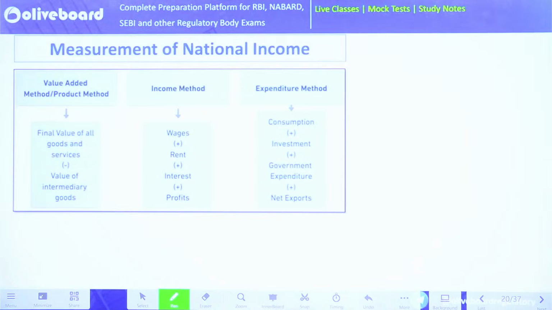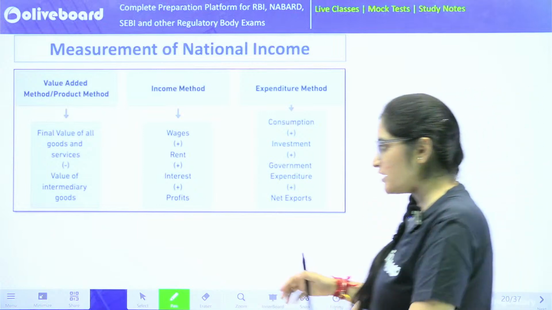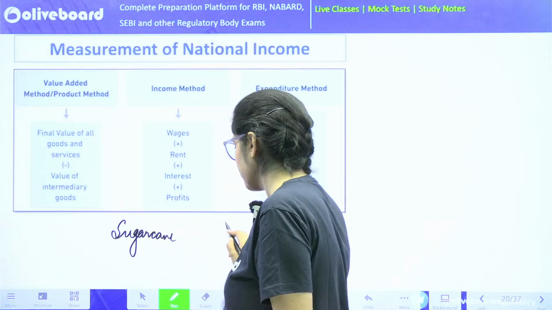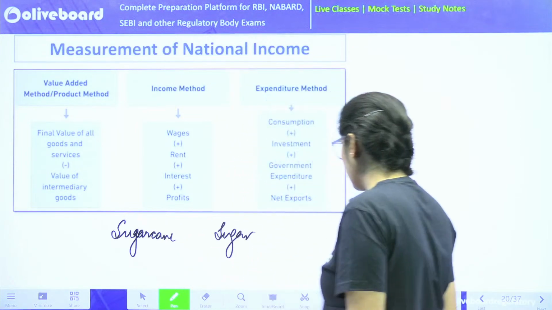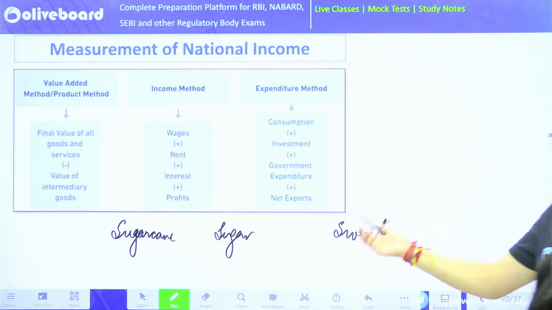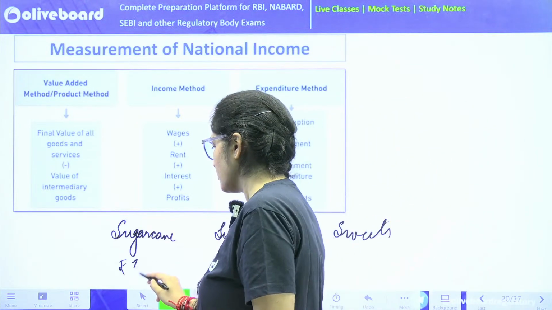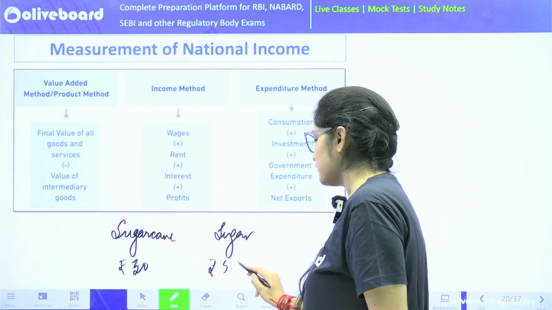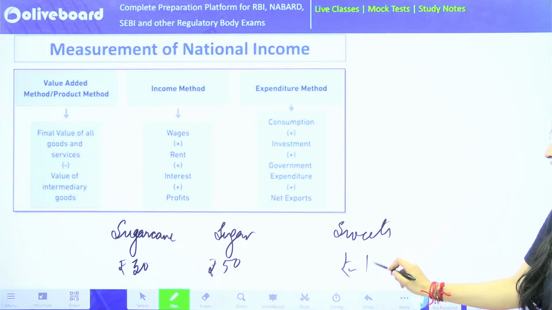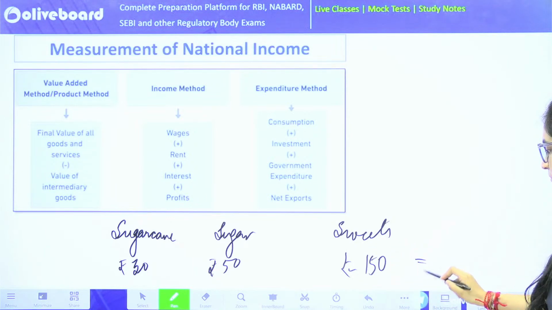So let's take an example again of the sugarcane, sugar and sweets. Sugarcane might have cost rupees 30. Sugar might have cost rupees 50, and sweets, the sweets that were being made out of them, cost rupees 150. Now tell me, what is the total value of products that have been done? Like, we are calculating GDP via value added method.